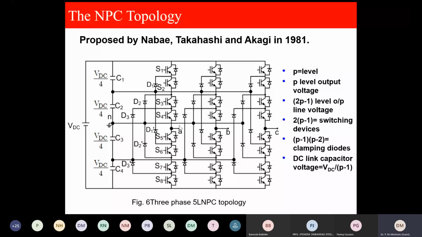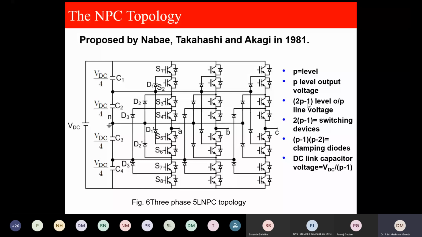After its introduction in 1981, you find this topology in many applications. I am telling you why the 3-level inverter is very common. What is the reason? In your copy, please write: if the phase voltage or the pole voltage level is P, then the line voltage level is 2P minus 1.